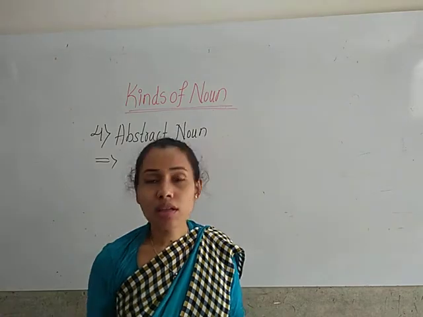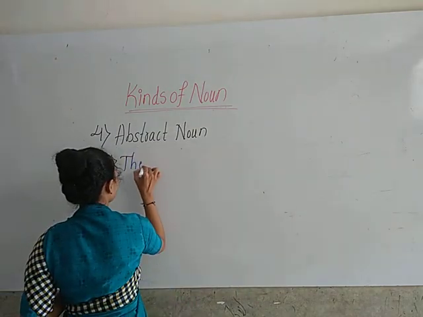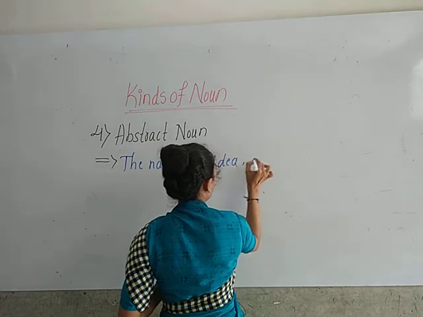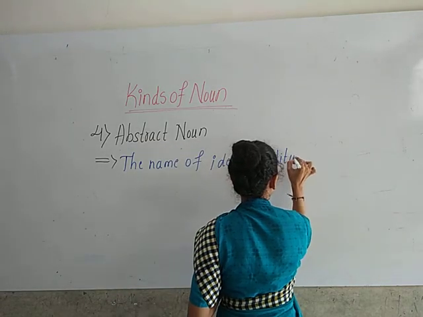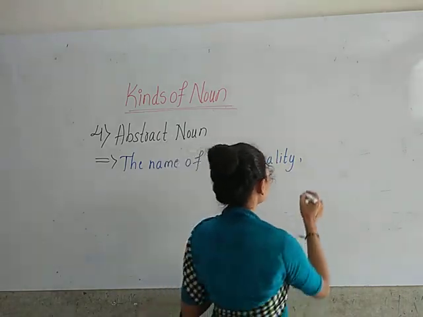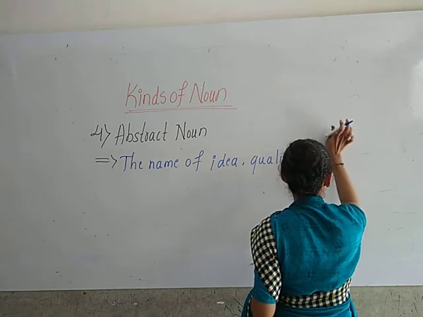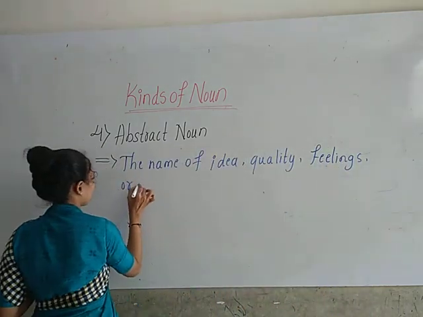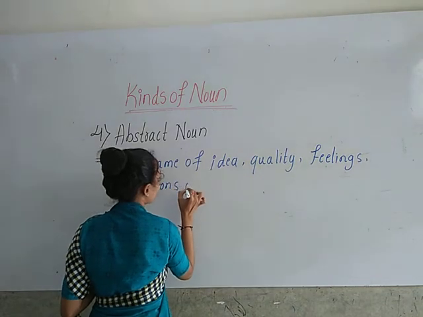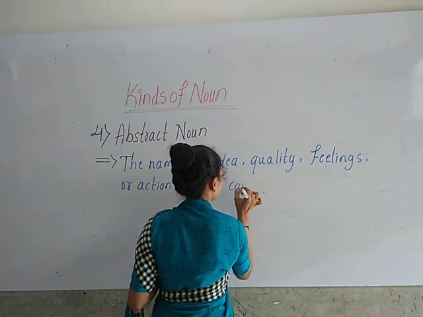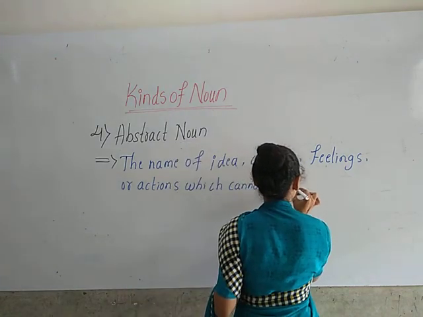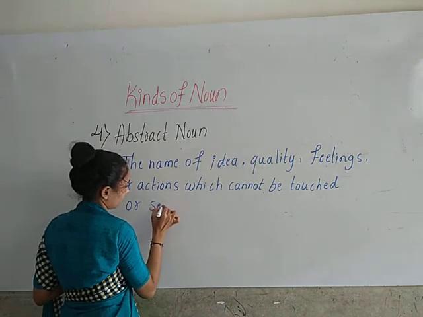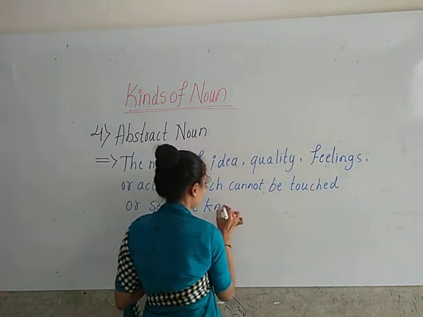So what do you mean by abstract noun? The name of idea, quality, feelings or actions which cannot be touched or seen are known as abstract noun.